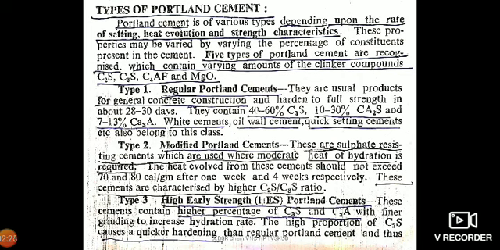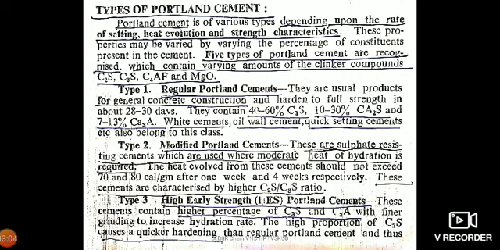Type 1, regular Portland cement, which is used for general concrete constructions, contains 40 to 60% of tricalcium silicate, 10 to 30% of dicalcium silicate and 7 to 13% of tricalcium aluminate. White cements, oil well cement, quick setting cements belong to this class. Then type 2, modified Portland cements.